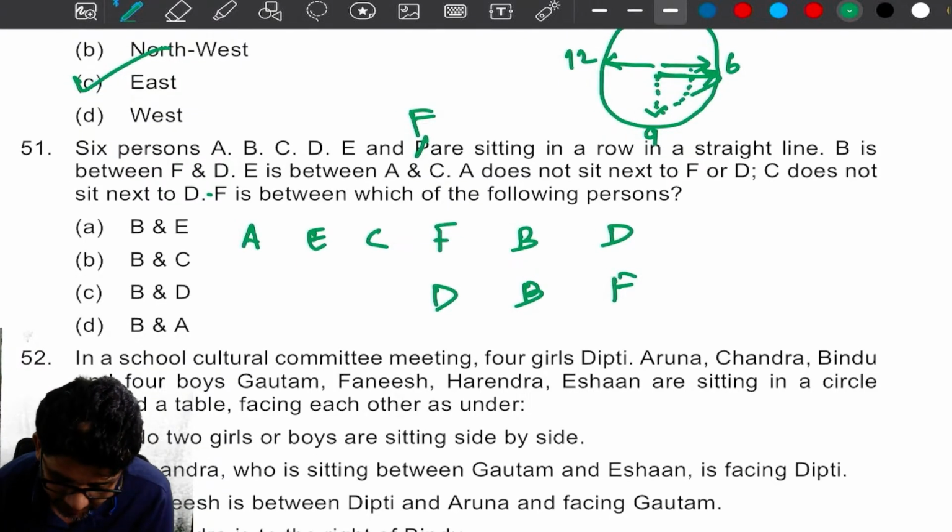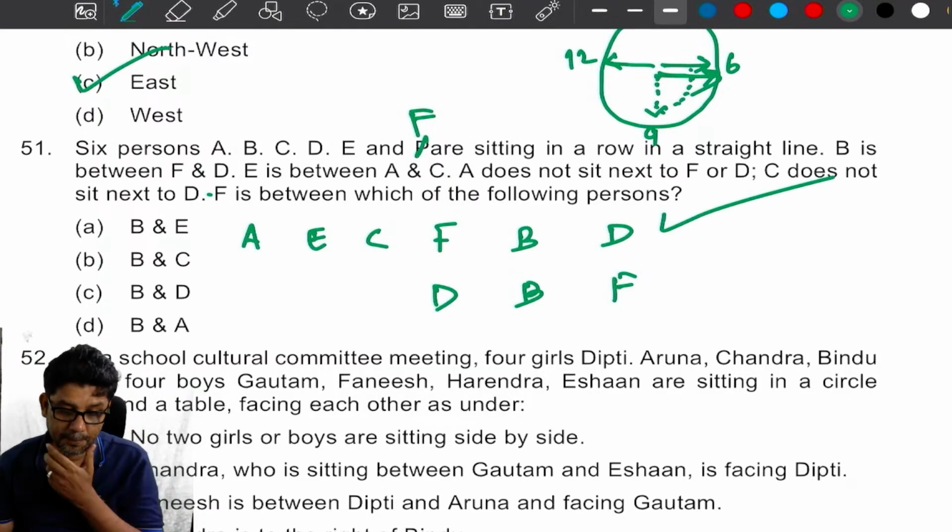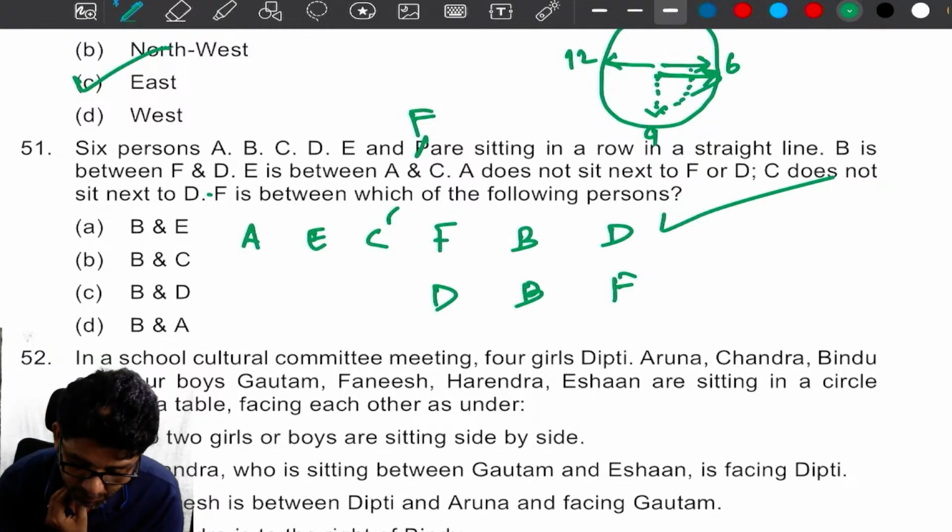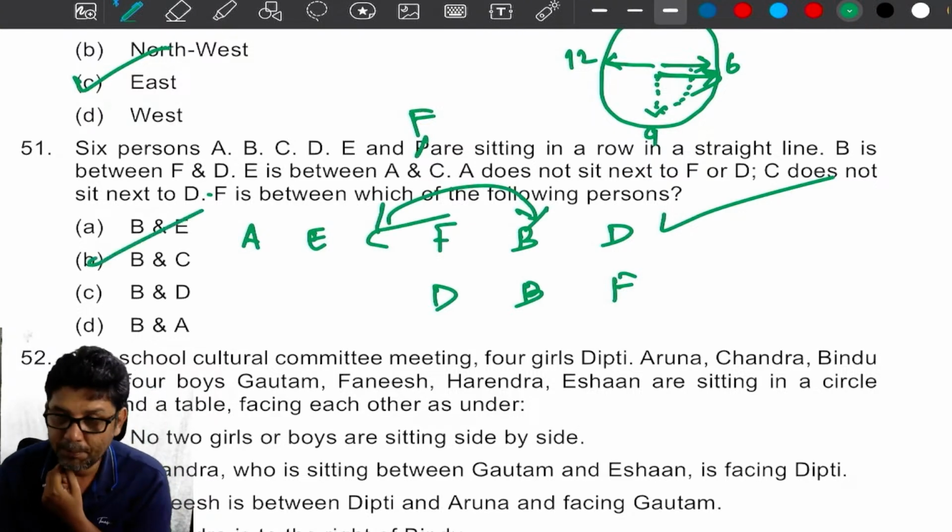E is between A and C. A does not sit next to F or D. C does not sit next to D. I think this arrangement satisfies everything. And between which of the following is F sitting? F is sitting between B and C. Option B.